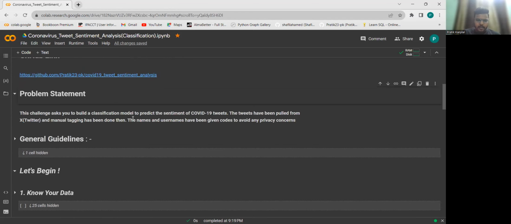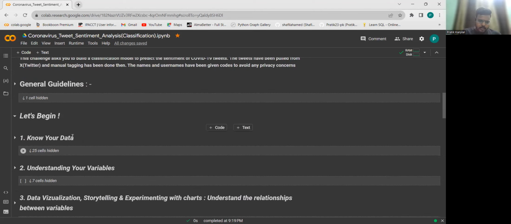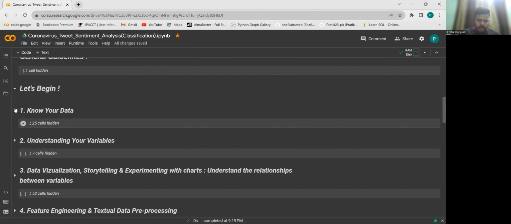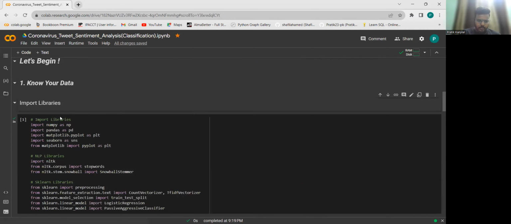The problem statement is to build a classification model to predict the sentiment of COVID tweets. There are lots of tweets, and we need to predict the sentiment of each tweet, whether it is a positive sentiment, a negative sentiment, or a neutral tweet. So we need to classify this problem, that is, we need to do some sentiment analysis. So let's begin and let us first import our libraries.